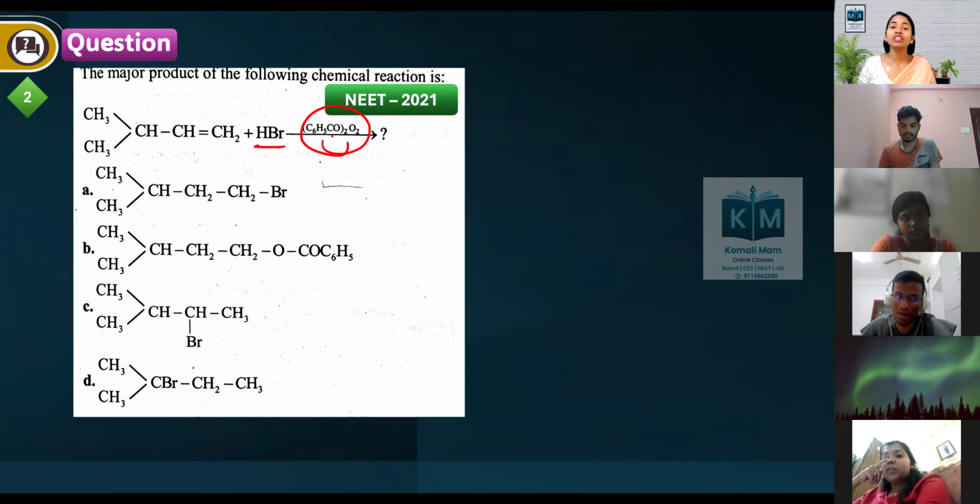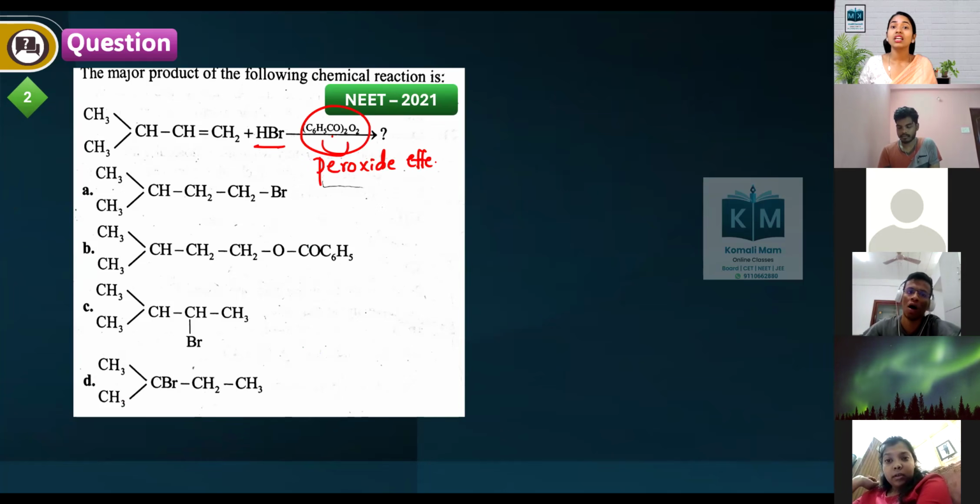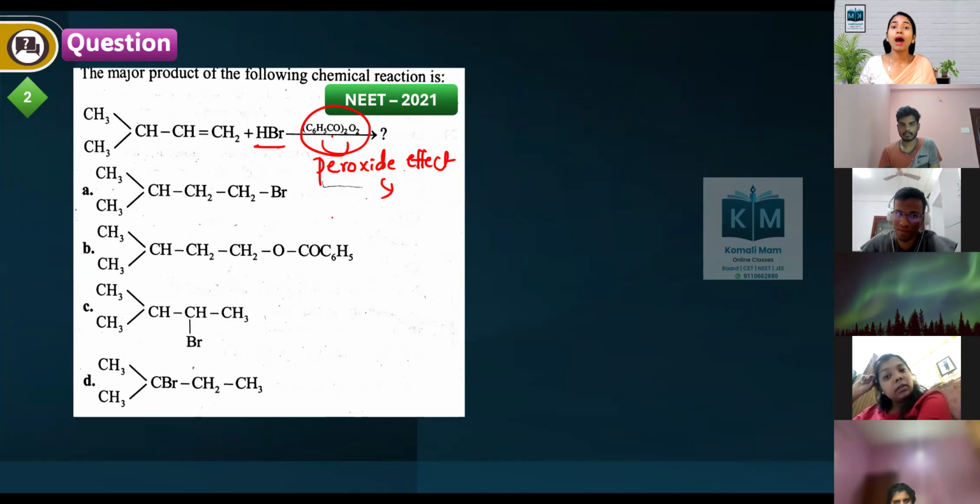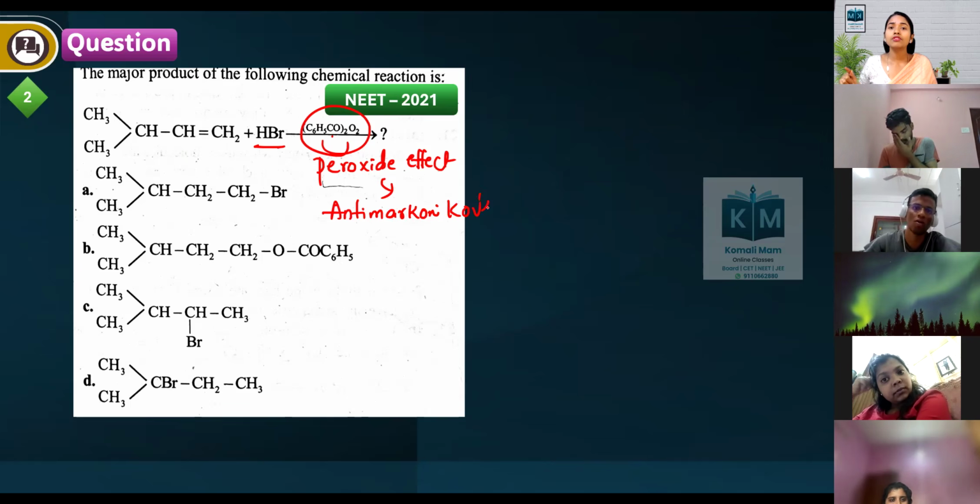So this is called which effect? Peroxide effect. Peroxide effect means Kharasch effect. This is what? Anti-Markovnikov's rule. Anti-Markovnikov's rule, this takes place through which mechanism? Free radical mechanism.